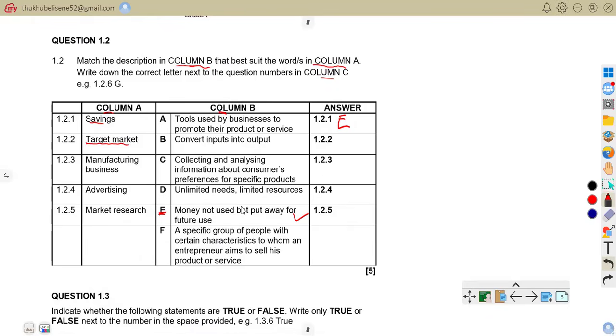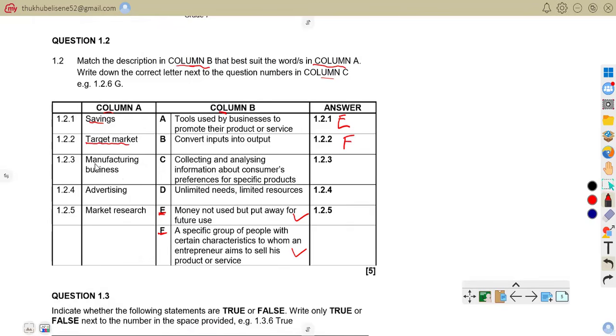Target market. Then we want to see the description that matches the words target market. So you can see that the correct answer there is F: a specific group of people with certain characteristics to whom the entrepreneur aims to sell his products or service. So that is F.